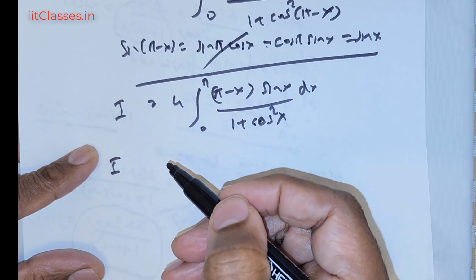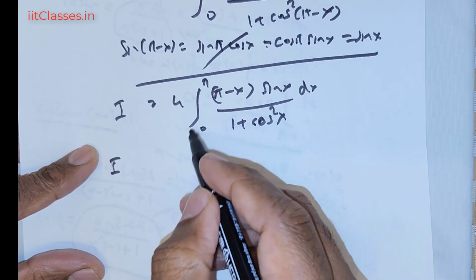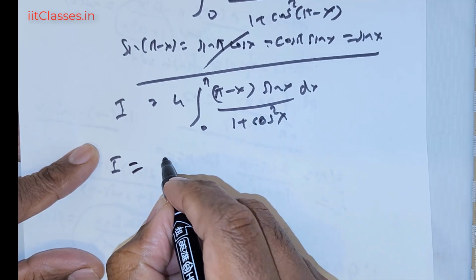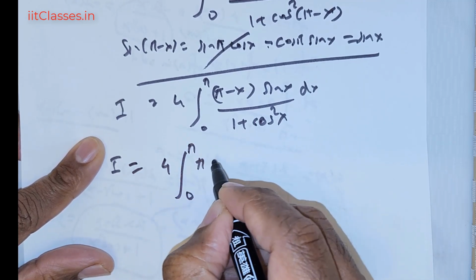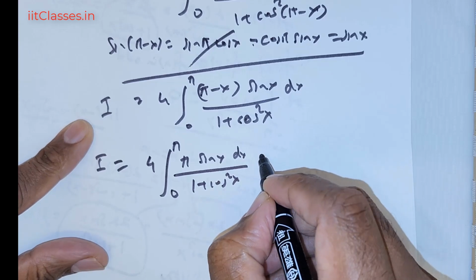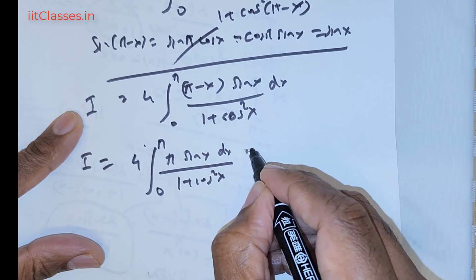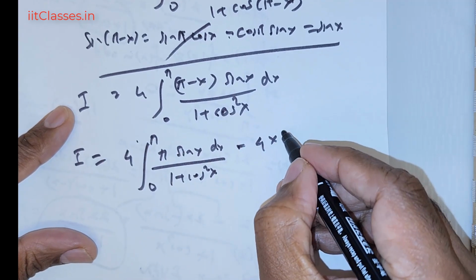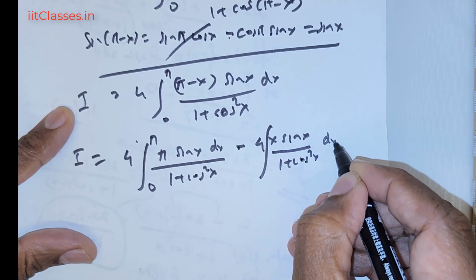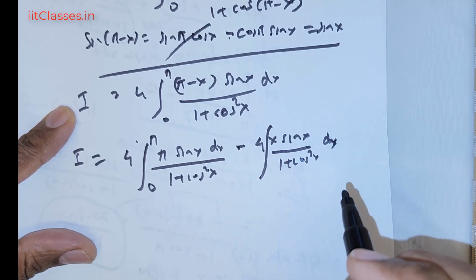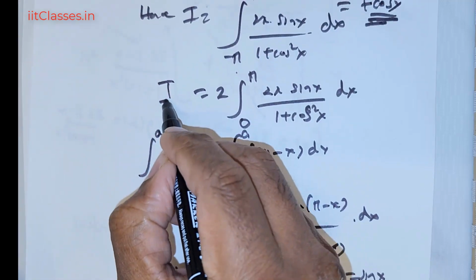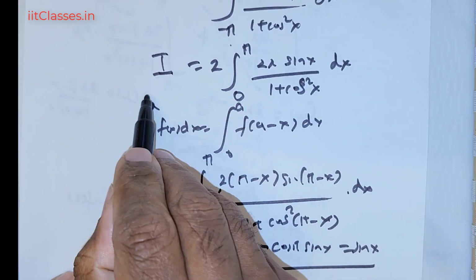Okay, so we can go forward in splitting the quantity. So this I is equal to 4 times of integral 0 to pi times of sine x dx divided by 1 positive cos squared x, and then you have negative 4 times x, so 4 is being distributed, and then you have sine x divided by 1 positive cos squared x dx. Okay, so what we have here is now actually we have an I here, right? So this I can also be used.